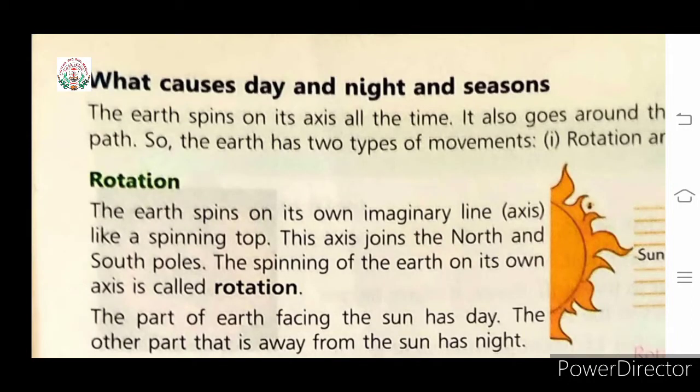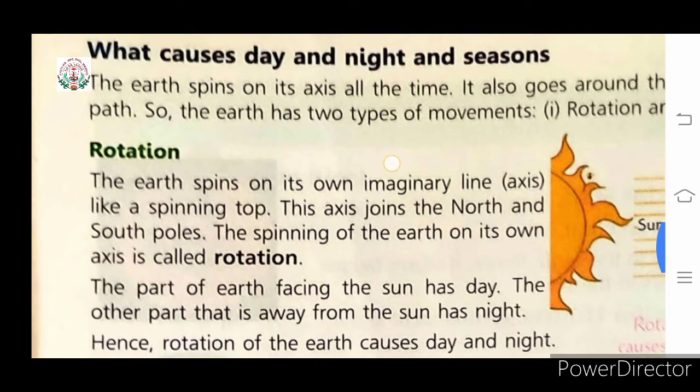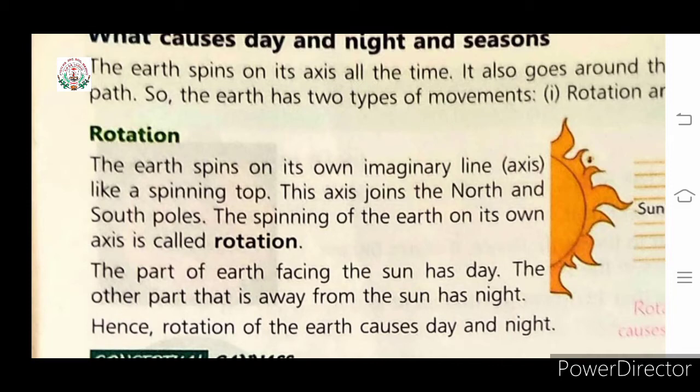Hello everyone. In our last class, children, we have completed rotation and revolution. These are the two types of movements of Earth. So, can you tell me, children, what is rotation? The movement of the Earth on its own axis is called rotation, and for rotation, Earth takes 24 hours.